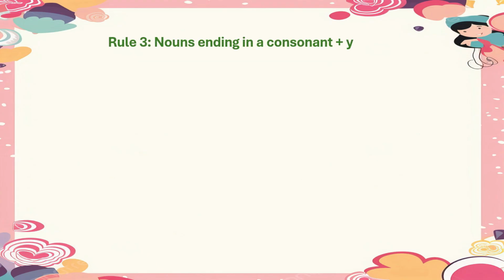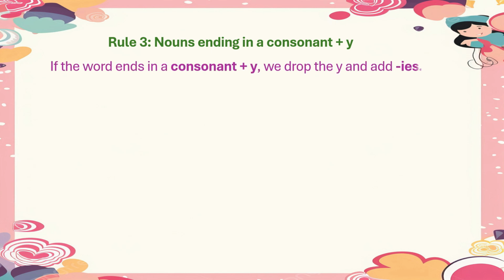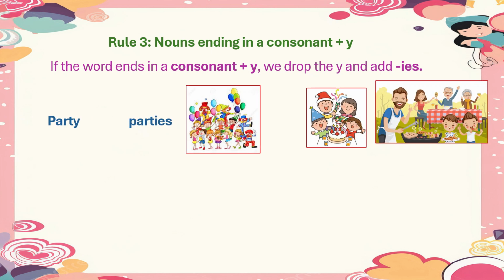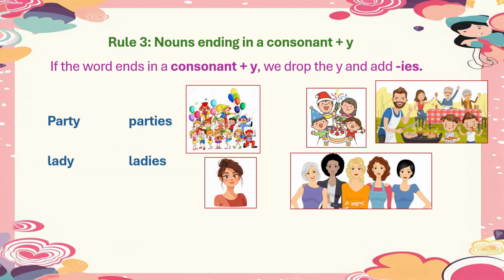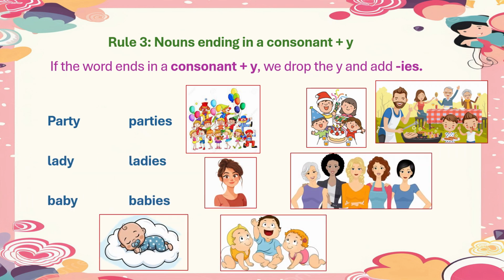Rule number 3. Nouns ending in a consonant plus y. If the word ends in a consonant plus y, we drop the y and add ies. For example, party, parties. Lady, ladies. Baby, babies.